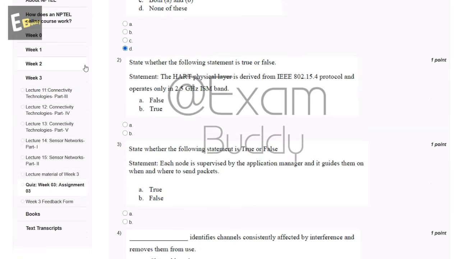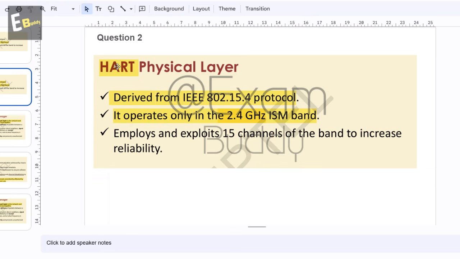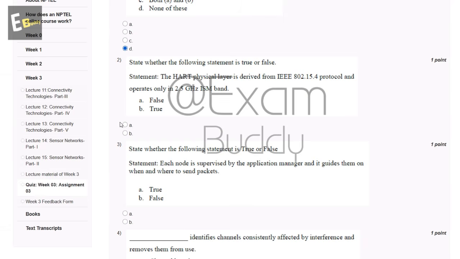Now the second question is: state whether the following statement is true or false. Statement: the HART physical layer is derived from IEEE 802.15.4 protocol and operates only in 2.5 gigahertz ISM band. The options are false and true. So let's check the answer of the second question. The HART physical layer is derived from IEEE 802.15.4 protocol. It operates only in the 2.4 gigahertz ISM band. So the answer of the second question is A, false.